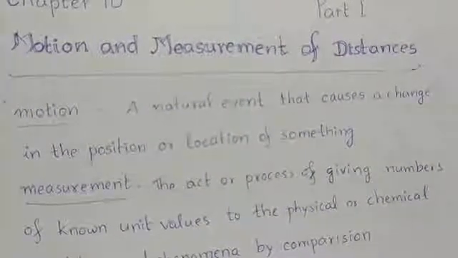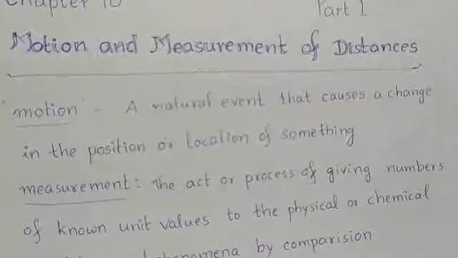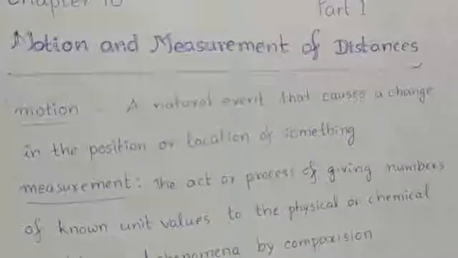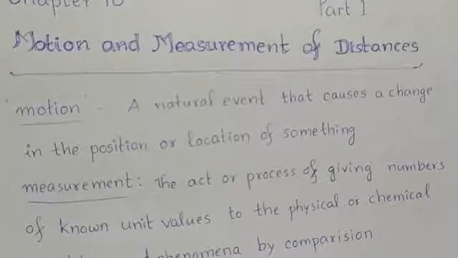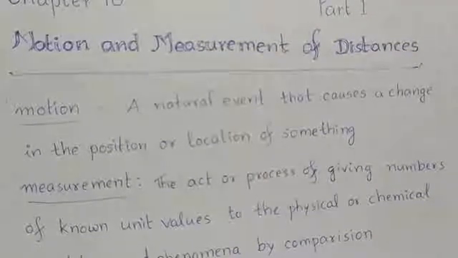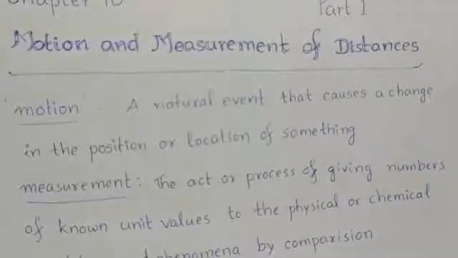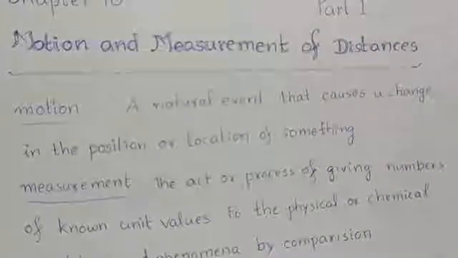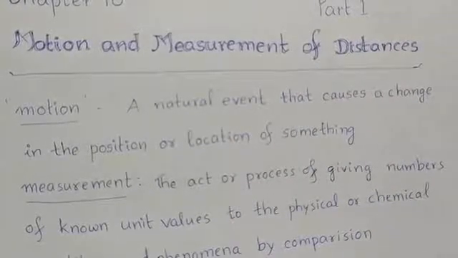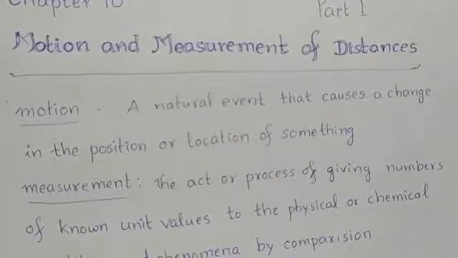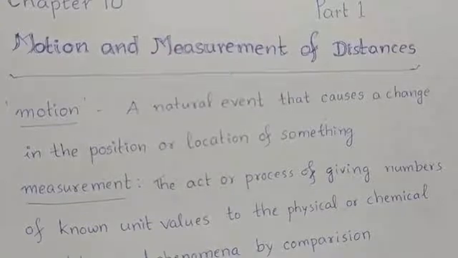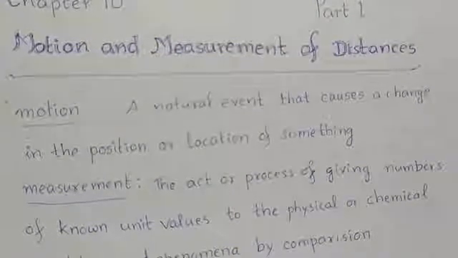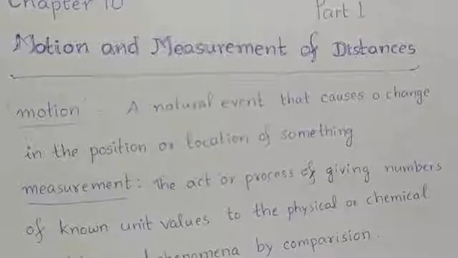Okay. Let us try to understand the title of this chapter, motion. What does it mean by motion? Motion is a natural event that causes a change in the position or location of something. That something can be a subject or an object.